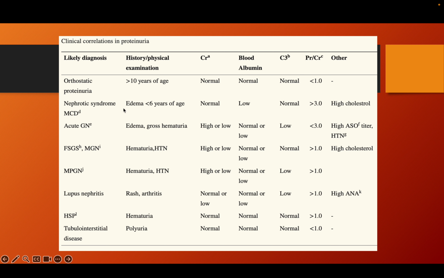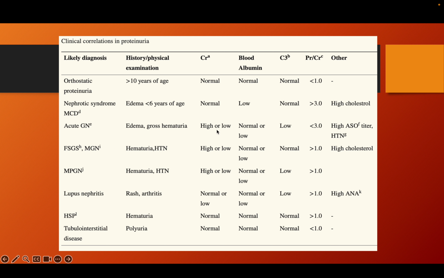Nephrotic syndrome with edema at an age less than 60: MCD is always a possibility. Creatinine will be normal in minimal change disease, with low albumin and normal C3. Protein creatinine ratio of more than 3.5 is the nephrotic range proteinuria, and high cholesterol will be there. In acute glomerulonephritis, gross hematuria is there and creatinine will be elevated. In nephrotic syndrome, creatinine generally won't be elevated, as in MCD.